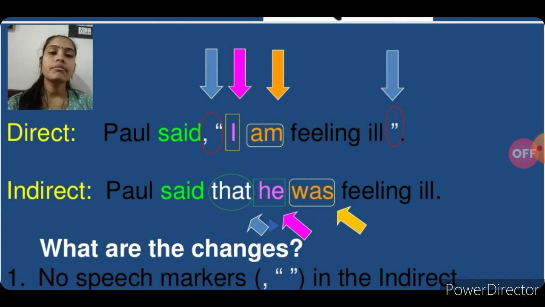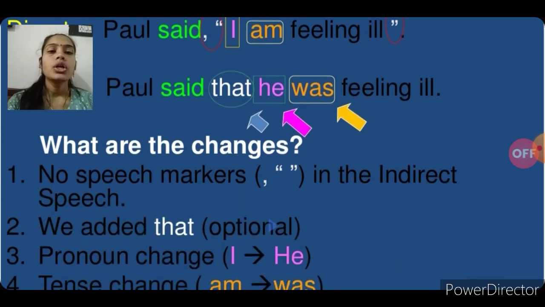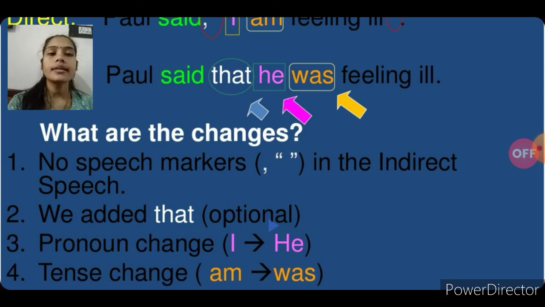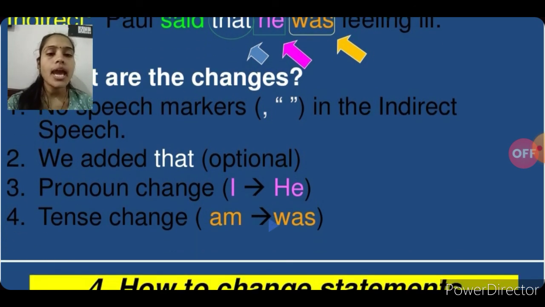The pronoun I will be converted into he because your subject is Mr. Paul. Am feeling, present continuous tense, will be converted into past continuous tense, that is was feeling. Inverted commas should be removed. So what are the changes? No speech marks in indirect speech. We added the conjunction that, which we can say is optional. Pronoun change, I converted into he. Tense change, that is am converted into was.